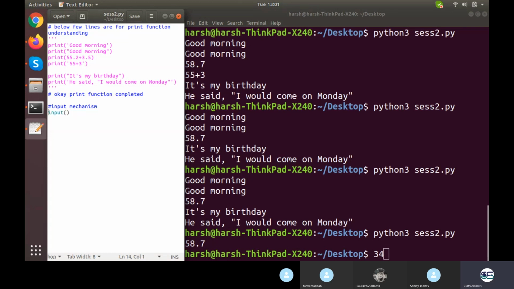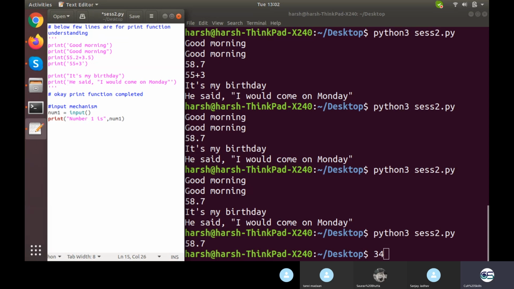But the question is where to store this input. Suppose I made a variable num1, and I took an input and stored it there in num1, and I printed it. One more thing you will realize right here: print "Number1 is" in a string, close, comma, num1.